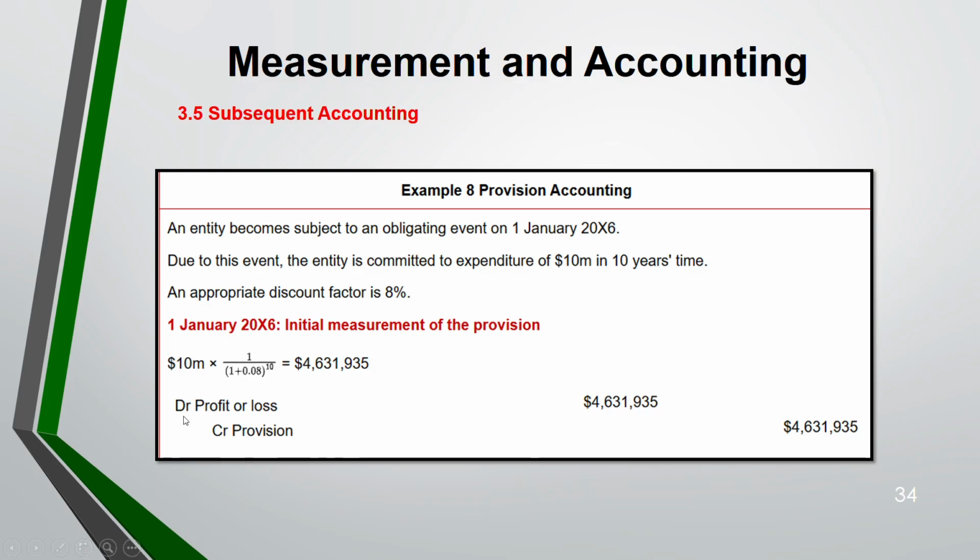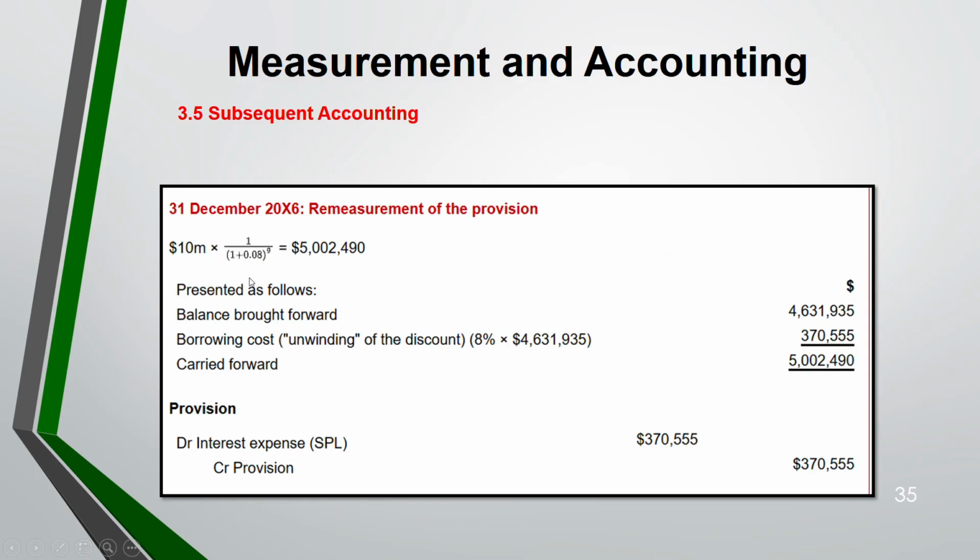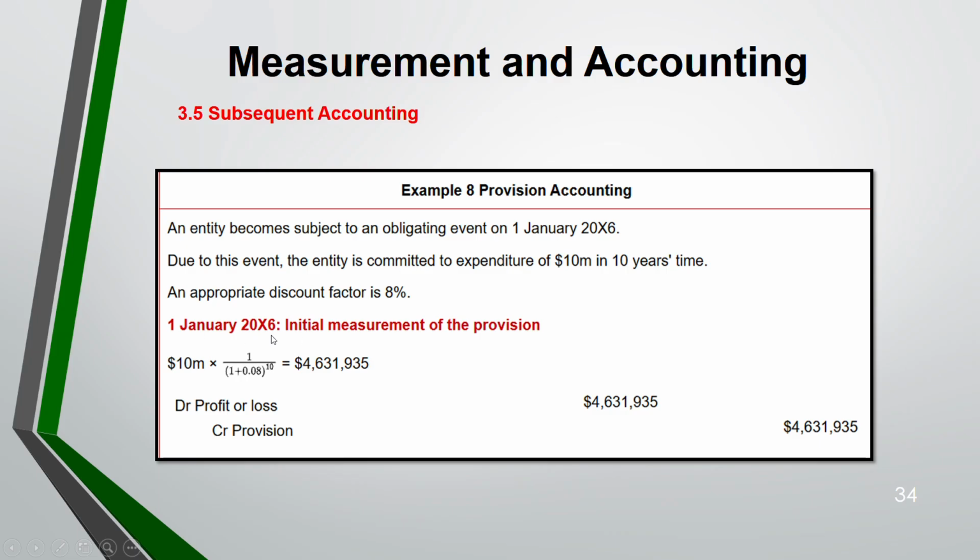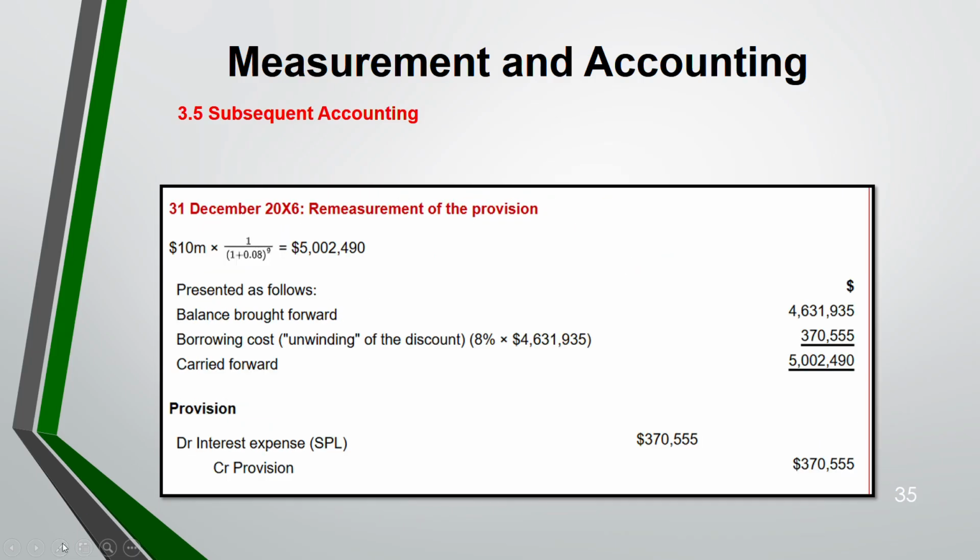Okay, now that is the initial entry on 1st Jan 2006. Now coming to the year end. When you come to the year end, you have to remeasure the provision. Now you see this is 1.008 to the power 9. 1 year went. After 1 year, every year it will keep reducing: to the power 9, to the power 8, 7, 6, 5, like that.